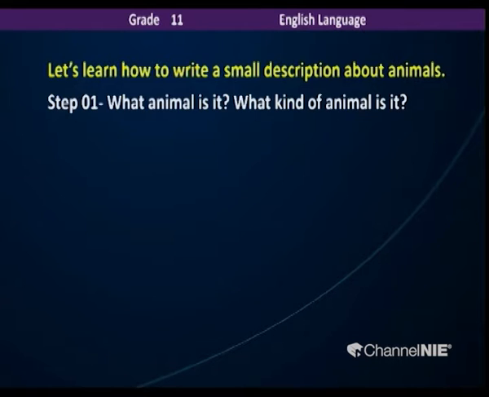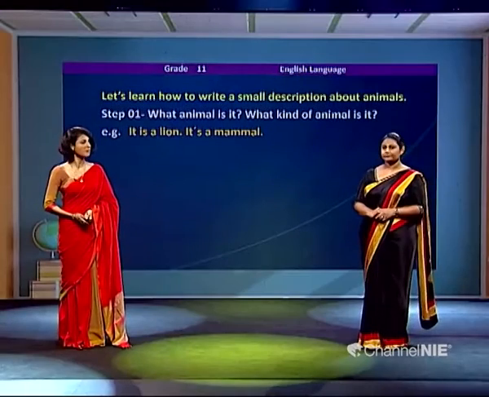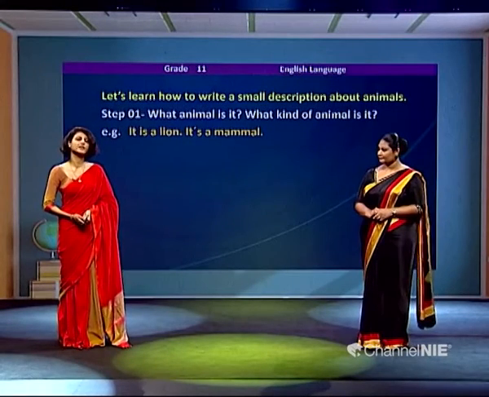So, here we go. Step 1. We can always write what animal it is, Suchitra, and what kind of animal it is. All right. For example, we can say it is a lion. That is what animal it is. And if I ask you what kind of animal it is? It's a mammal. So likewise, children, we can categorize animals according to their kind. So now we are going to see what kinds there are.